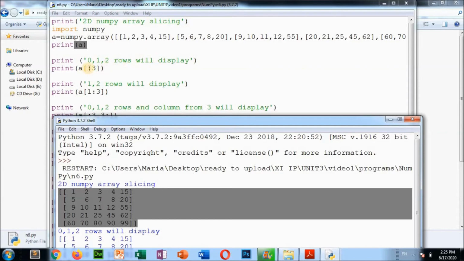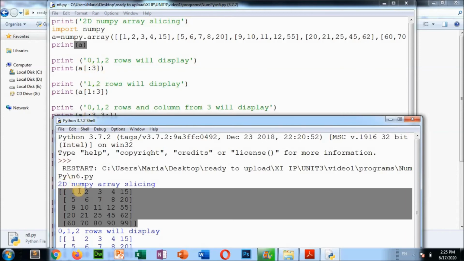So if a two-dimensional array is there, this is actually known as 2D array slicing. Here, no value is there and 3, that means from the starting row, the number of rows it will display. So from the beginning row up to row 2, this 3 means up to 2 it will go 0 1 2, that means rows 0 1 2 will display.